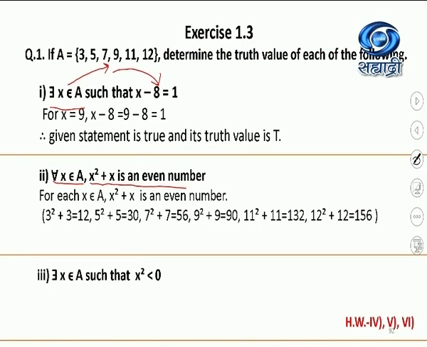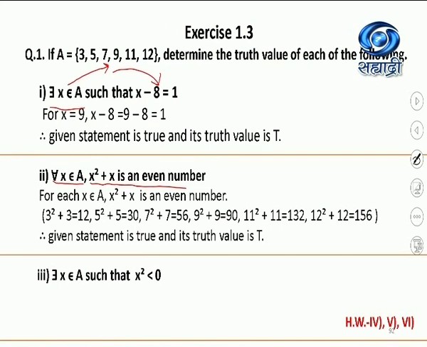Each and every element, or all elements, of set A satisfies the second condition, x square plus x is an even number. Therefore, the given statement is true and its truth value is capital T.